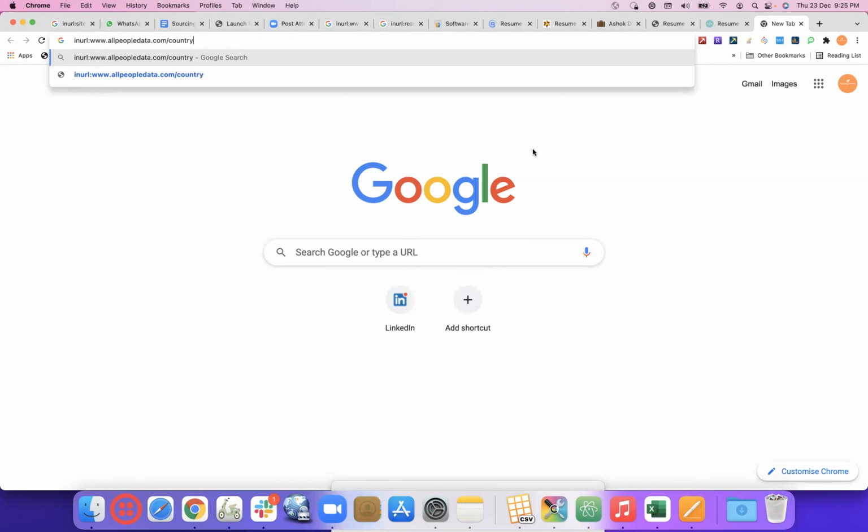It is country folder first. Once you get into the country folder, then we have state. Once we get into the state folder, then we have cities. Once I get into the city folder, I need that area or pin code.